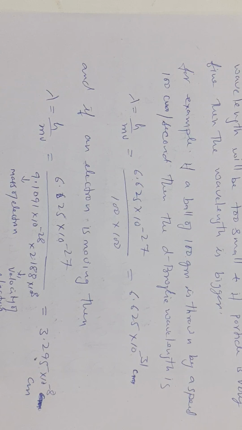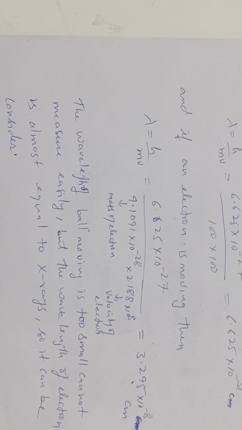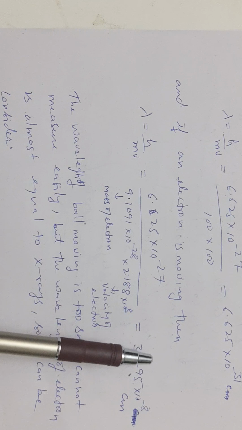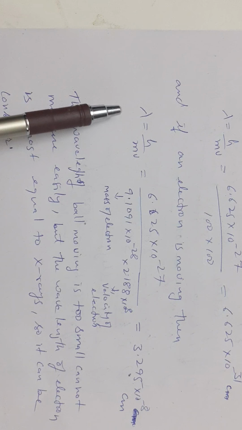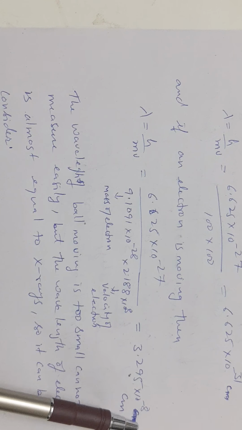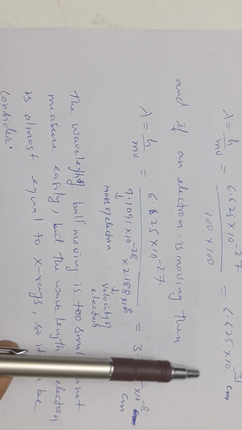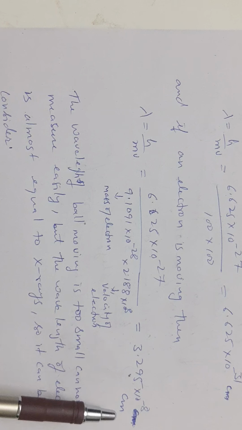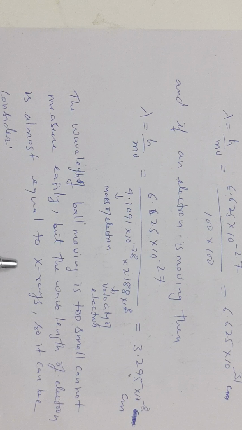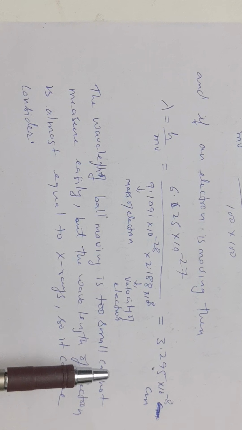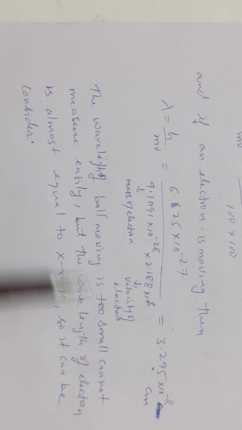And if a minute particle like an electron is moving, then the wavelength associated with it is 3.295 × 10⁻⁸ centimeter, which is a much bigger value. This value of the electron's wavelength is similar to the wavelength of X-rays.